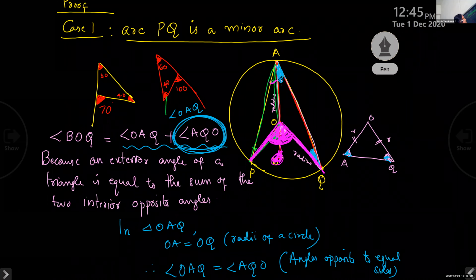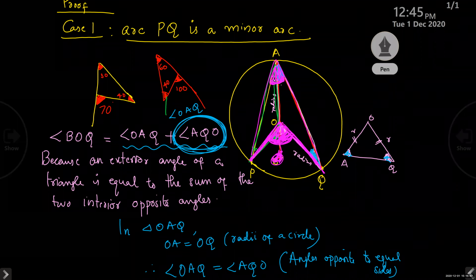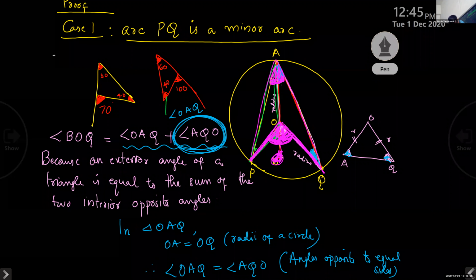Similarly, when you joined these two angles, we got another angle. What is the name of that angle, children? When you joined these two angles? PAQ. PAQ, correct. That is our theorem. Did you understand? When you joined both, we got the same one.